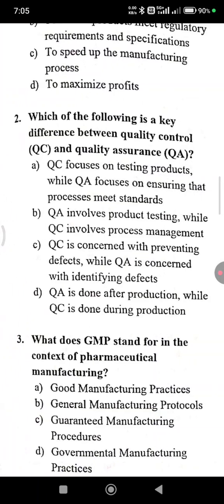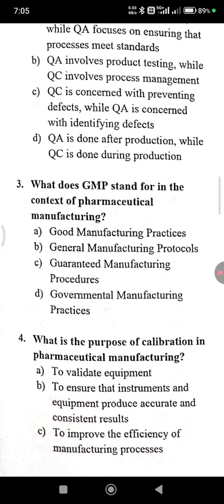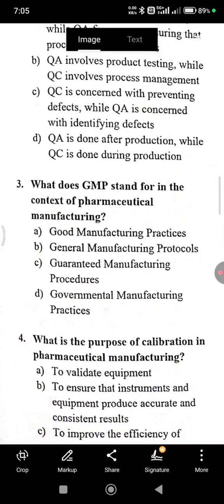So the right answer for question number 3 is option A, Good Manufacturing Practice. Question number 4, the right answer is option B, to ensure that instruments and equipment produce accurate and consistent results.